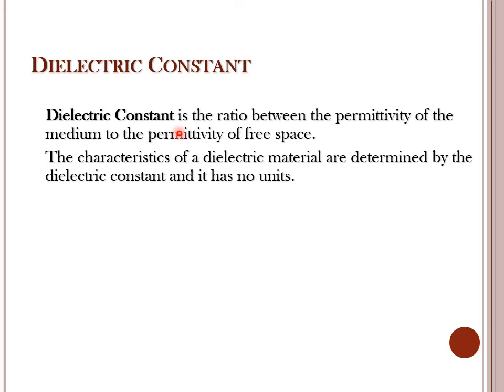For any material medium, dielectric constant is defined as the relative permittivity, that is the ratio of absolute permittivity of the medium to the permittivity of free space, that is epsilon divided by epsilon naught. Each and every dielectric material is characterized by the dielectric constant, which will be a unitless or dimensionless quantity.